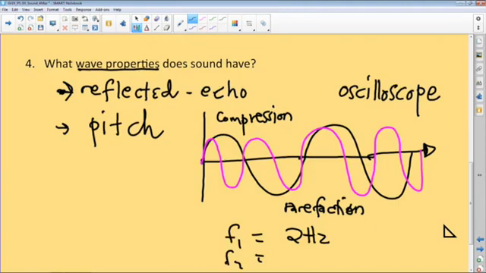Let's say the time is the same there. If they were done at the same time, then this one is 4 hertz. The first sound has a lower pitch, the second one a higher pitch. So you can think of the second one, F2, as the soprano because of higher pitch, and then bass has fewer vibrations per second.